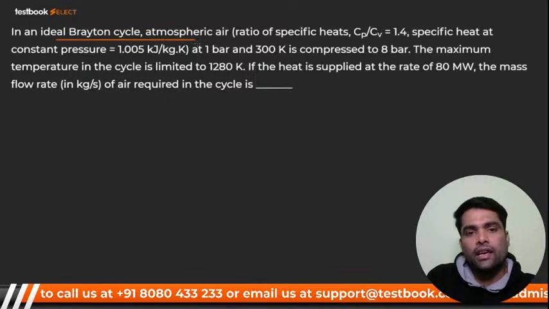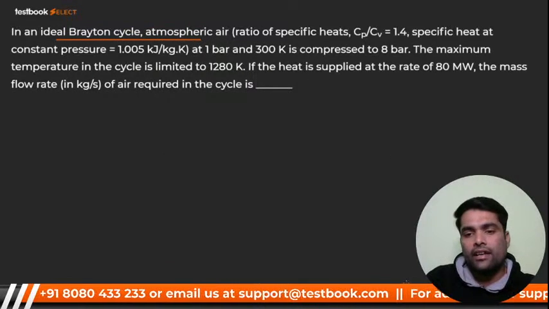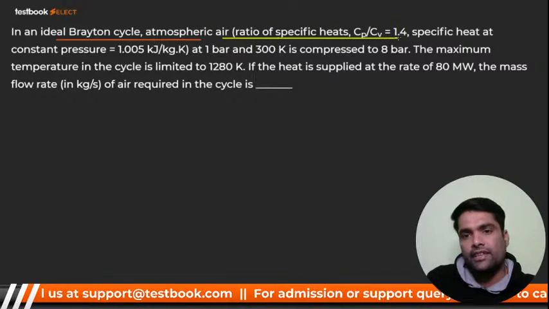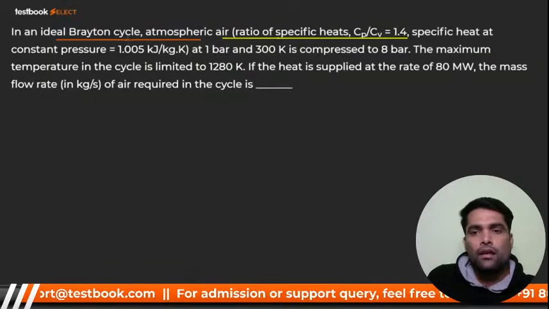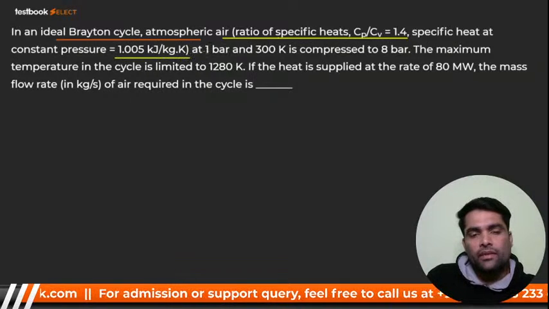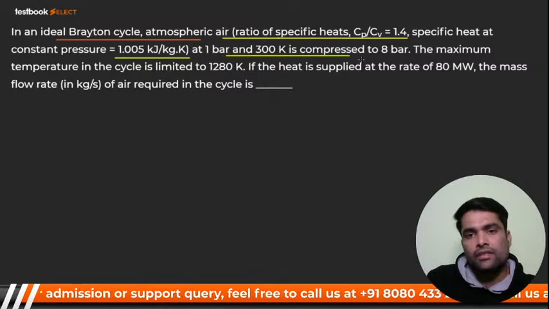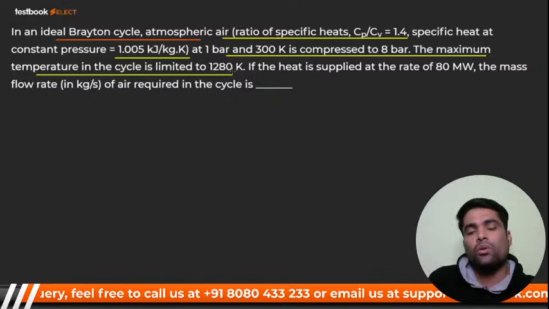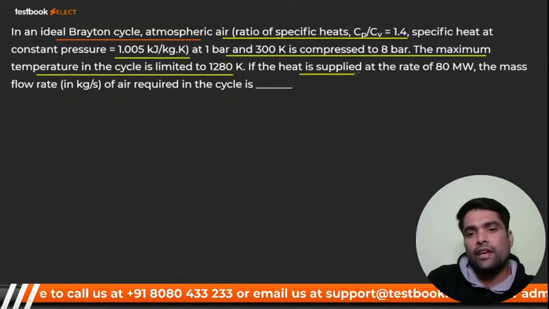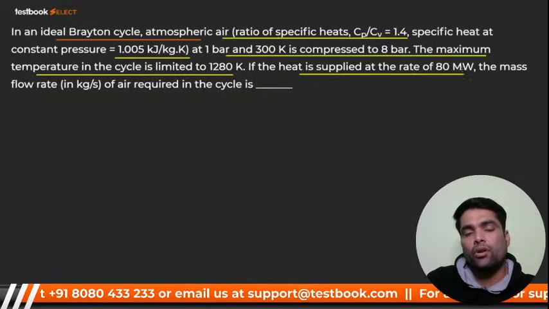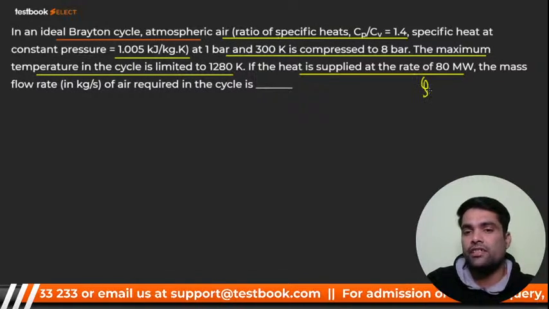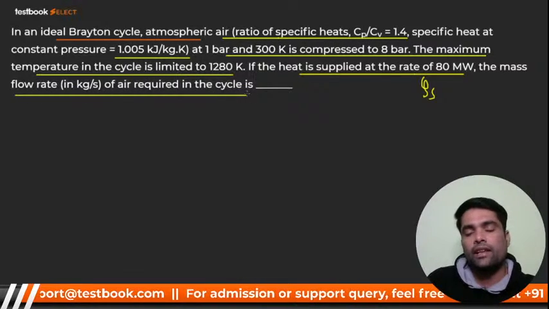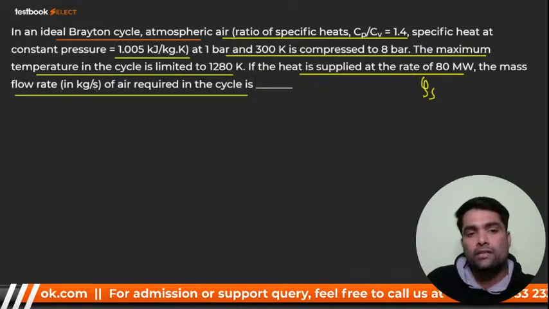An ideal Brayton cycle, atmospheric air, ratio of specific heats gamma 1.4 at constant pressure is given. At 1 bar and 300 Kelvin, it is compressed to 8 bar. The maximum temperature in the cycle is limited to 1280 Kelvin. If heat is supplied at the rate of 80 megawatt, that is QS, what is the mass flow rate of air required in the cycle? They are asking the mass flow rate of air.